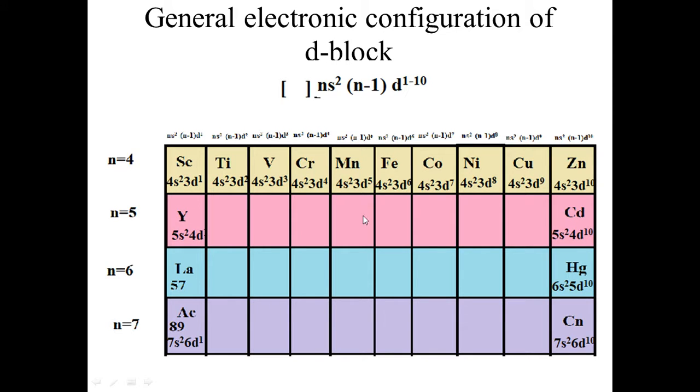So this is all about the general electronic configuration and general outermost electronic configuration of the block elements. One more thing is that d block elements are also known as transition elements. Why are they called so? Because their position is just in the middle of s and p block, and their physical and chemical characteristics are also intermediate. That's why they are called transition elements. Okay.